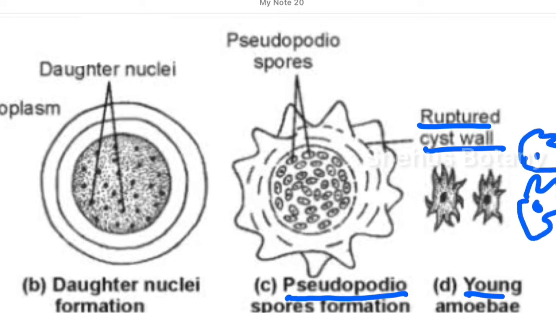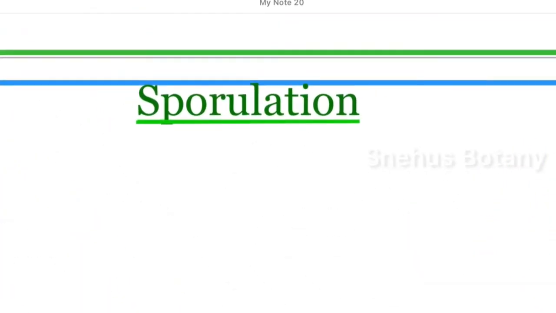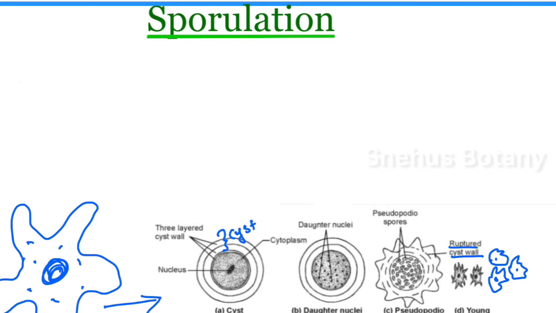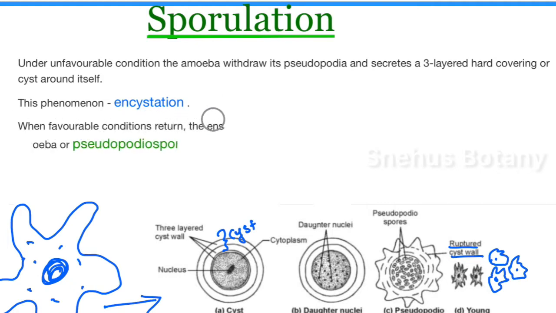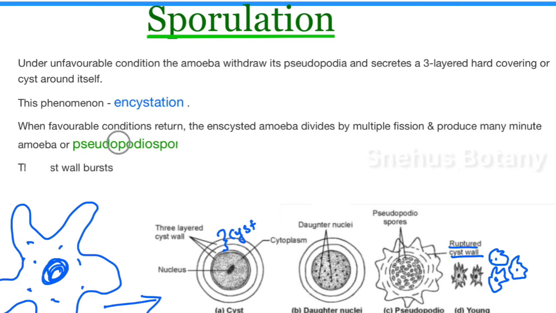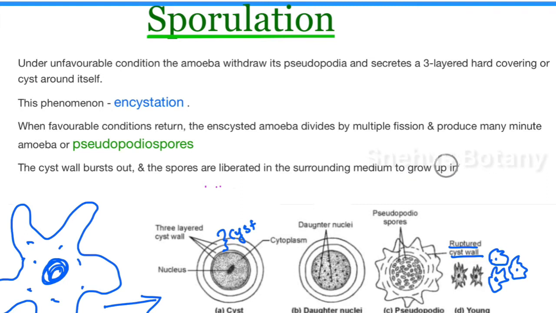So during unfavorable conditions, it forms a three-layered wall around it, called a cyst. During favorable conditions, it undergoes multiple fission. Under unfavorable conditions, the formation of a three-layered wall around the amoeba is called encystation. And in favorable conditions, the amoeba undergoes multiple fission and produces many minute amoeba or pseudopodiospores. Then the cyst will burst and release these pseudopodiospores that develop into many amoeba. This is called sporulation.